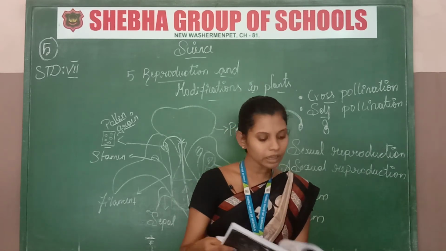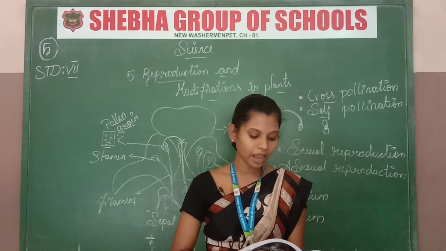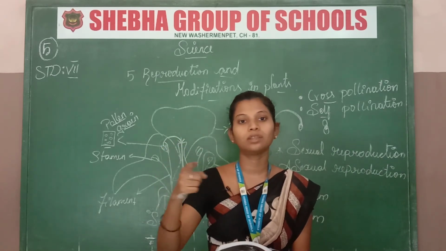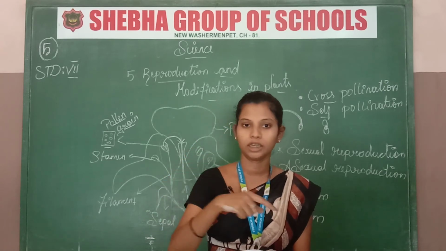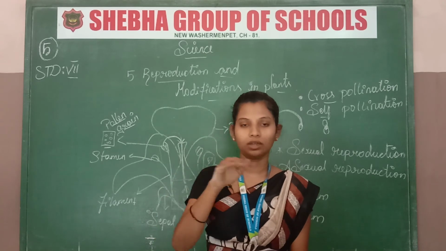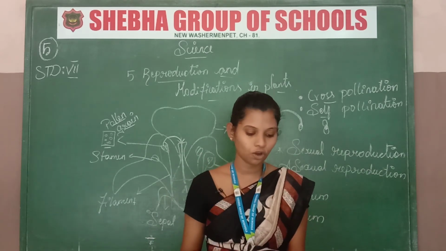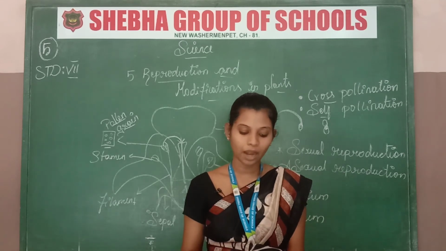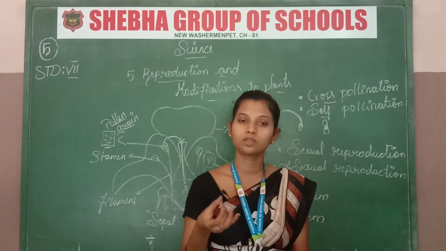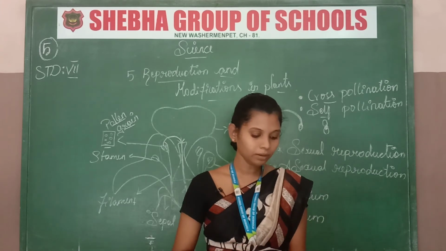And in stems there is also a modification. Take beans: the stem will be in a curve, not in a straight path. It will grow longer, not to a certain height. These are modifications of stems. And also some plants grow in water, like lotus and lily. These plants grow in water. These are the types of plants.